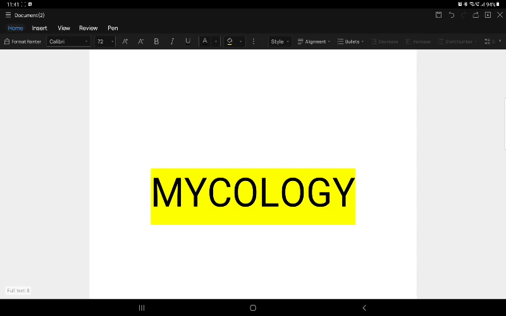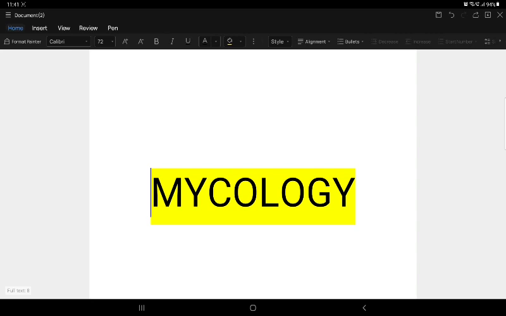Then the clinical types. Tinea capitis is the scalp, Tinea corporis is the non-hairy skin. Tinea favus is important because it produces cup-like crust, scutula formation, caused by Trichophyton schoenleinii. Tinea kerion is also important. It is predominantly seen in the scalp region as a boggy swelling. Any boggy swelling in the head under this topic is Tinea kerion.